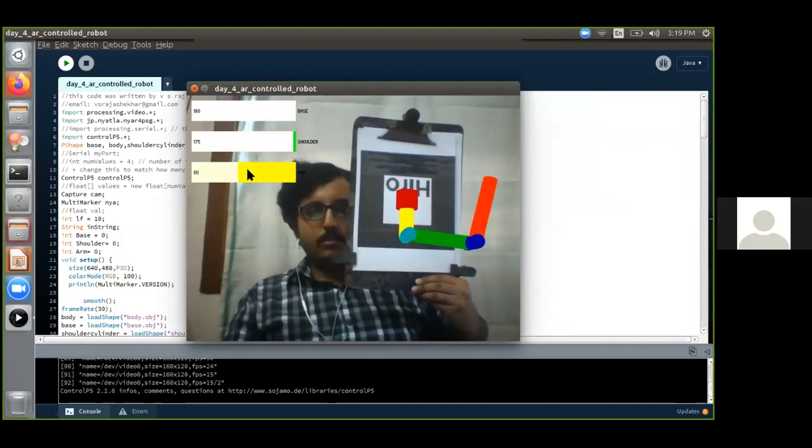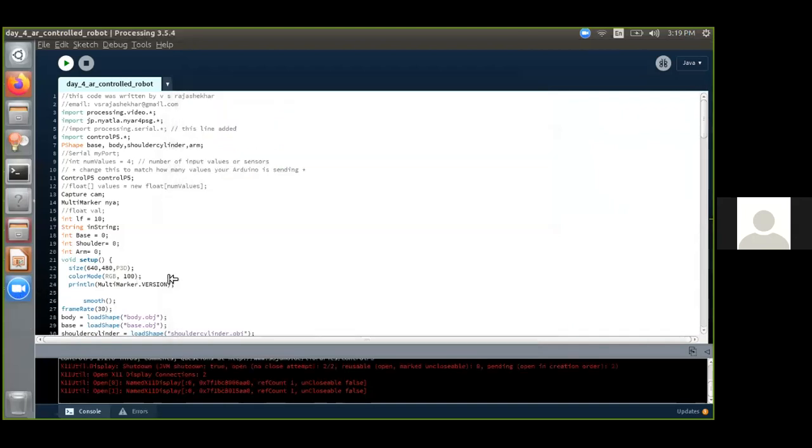So this is the output of today's program. Is it necessary to have a hero marker, Sanjay, Satish, Krishna, and others who are asking whether it is compulsory?